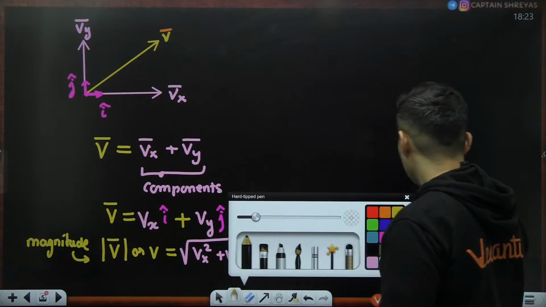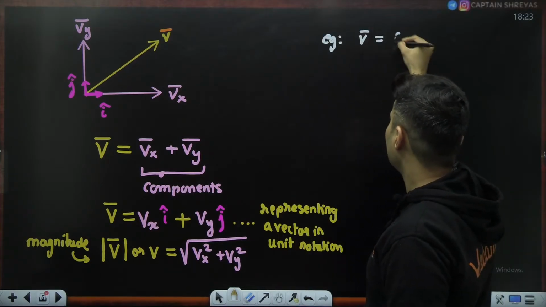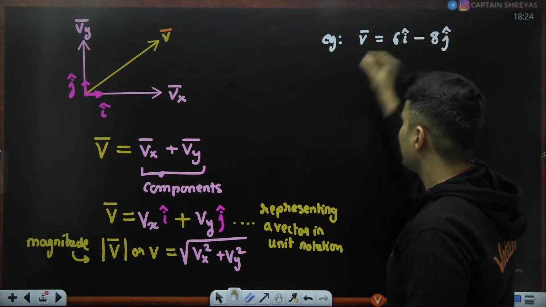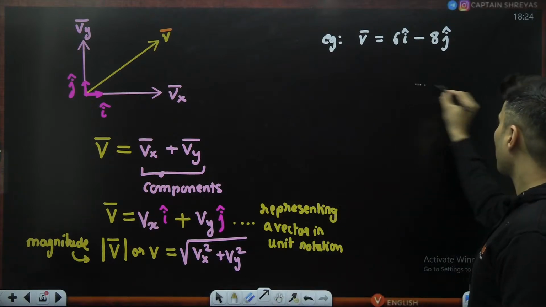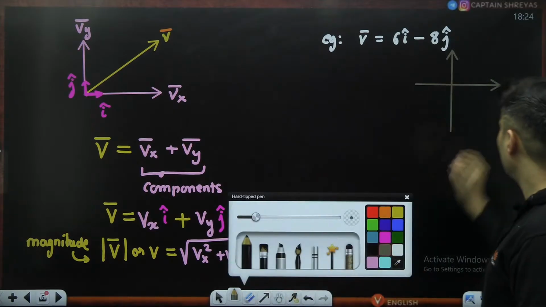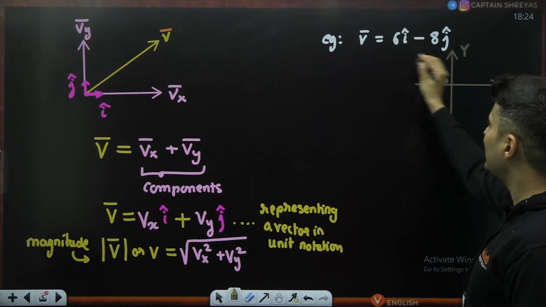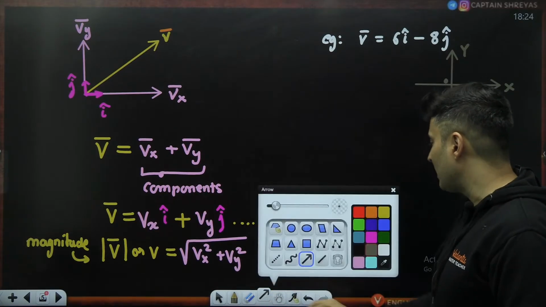So if you take a simple example, let's say I have a vector like this, 6 i cap minus 8 j cap. Say for example, this was your x-axis, this was your y-axis. Okay, I'm taking some random example, x, y, this was your origin. 6 i cap means you take i cap 6 times.